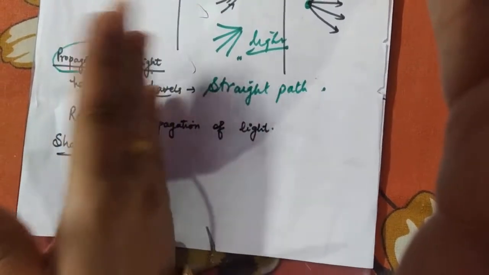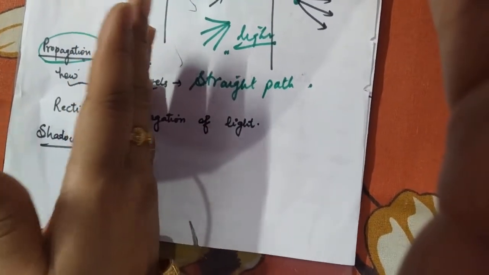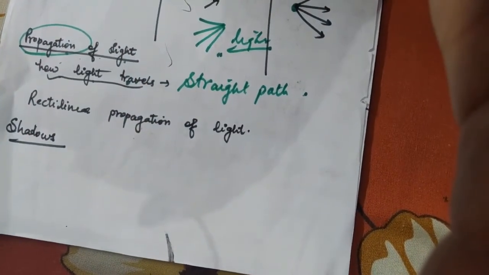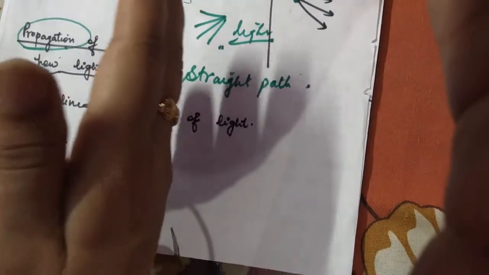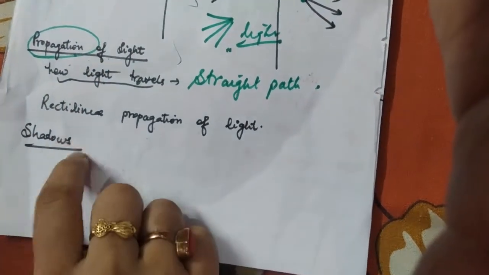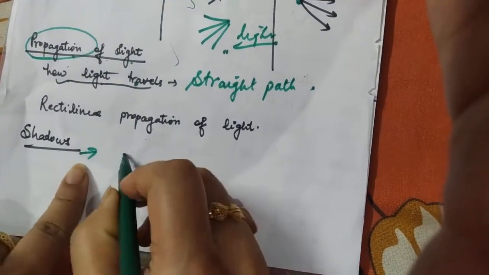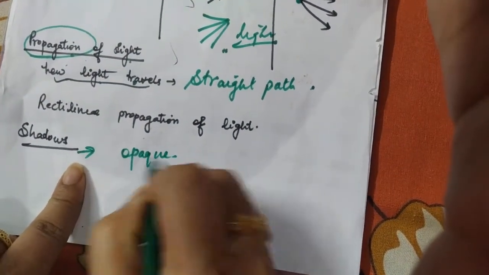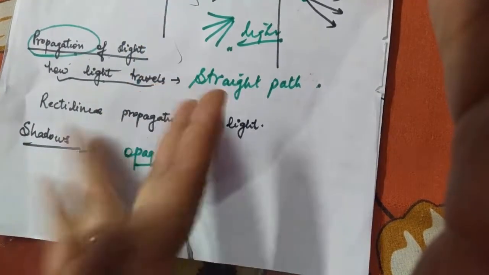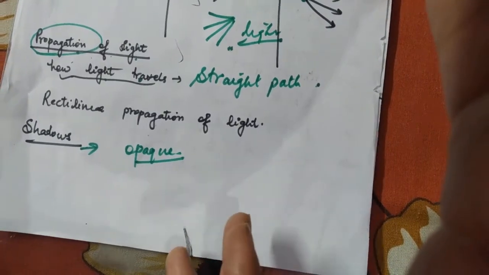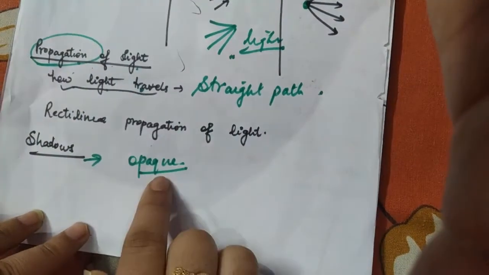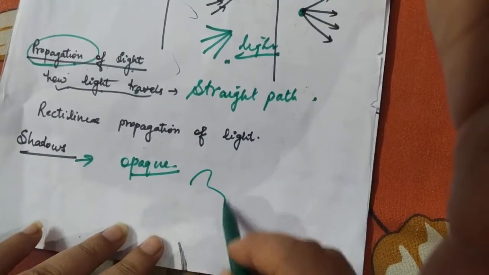This dark colored patch which is formed on the screen, currently the paper is the screen, is formed when the path of the light is disturbed. See, if you allow the light to come on the paper, there will be no shadow. But if you obstruct the path, obviously this dark patch will be formed. So this dark patch is known as the shadow. And obviously beta, a shadow will be formed only when the object disturbing the path of light is opaque. If it is a transparent material, then obviously there will be no shadow. The obstruction which you are creating in between should be opaque in nature. Then only that black colored patch can be formed.